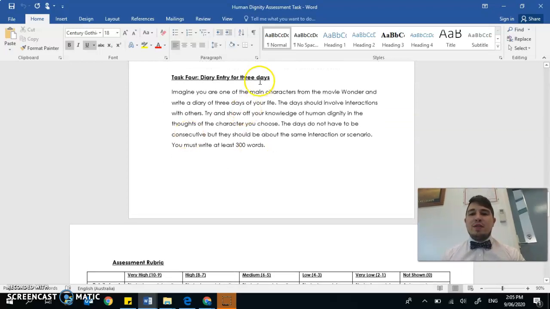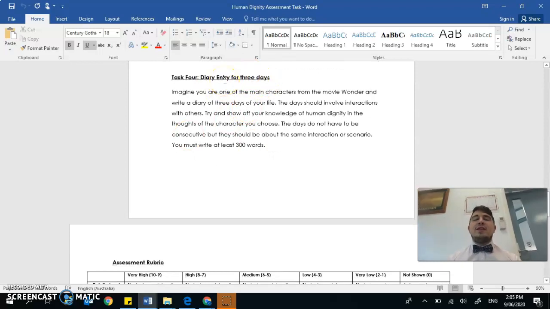And then part 4 of the assignment is a 3-day diary entry. You are imagining that you are one of the main characters from the film, Wonder, and you're writing a diary for 3 days in the life of that character. The days should involve interactions with others. Try and show off your knowledge of human dignity in the thoughts of the character you choose. The days do not have to be consecutive, but they should be about the same interaction or scenario.